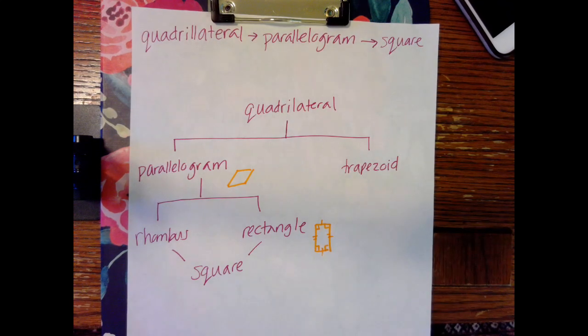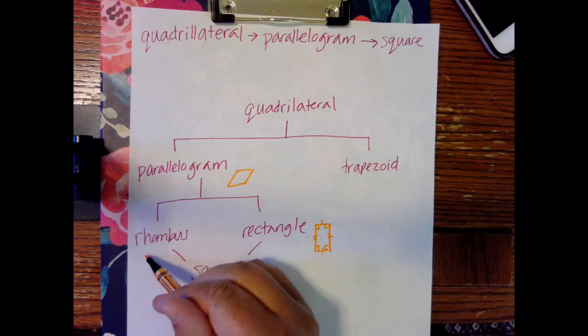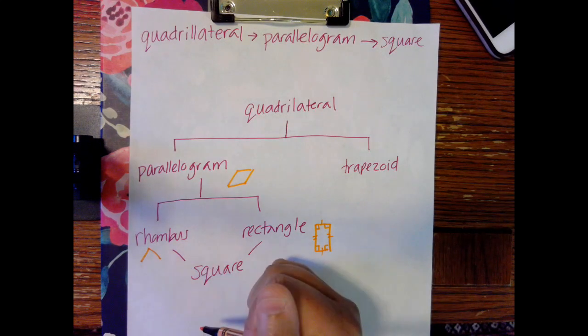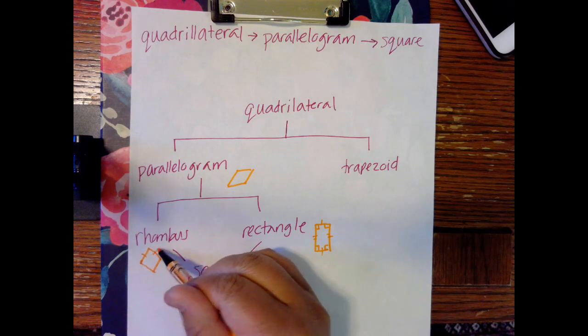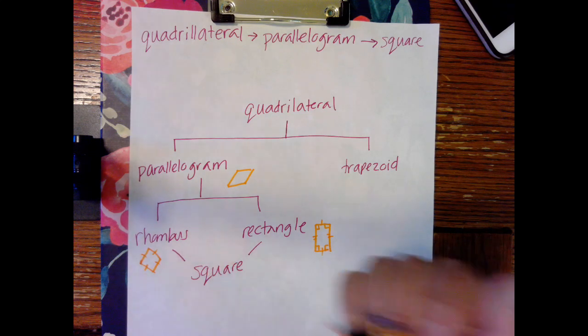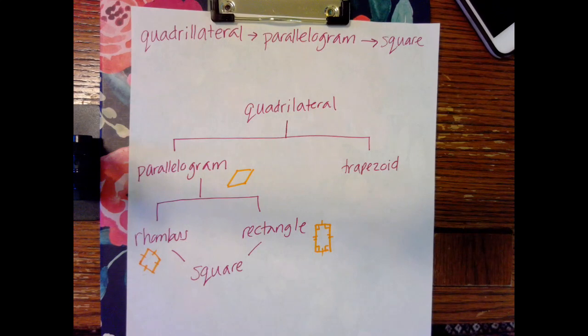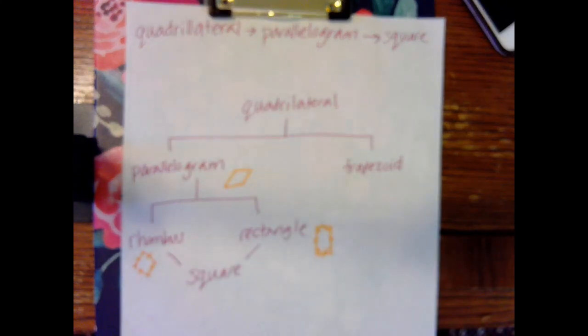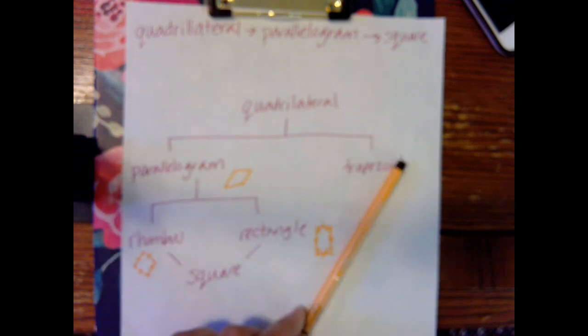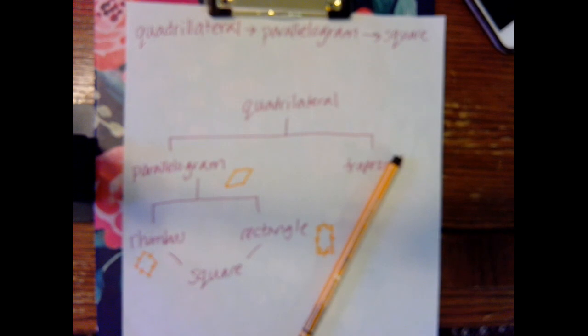A rhombus has 4 sides that are the same length, but guess what? Its angles are not 90-degree angles. They're both parallelograms. They aren't the same, but they both have the same traits as a parallelogram, which means both sets of their sides are parallel.